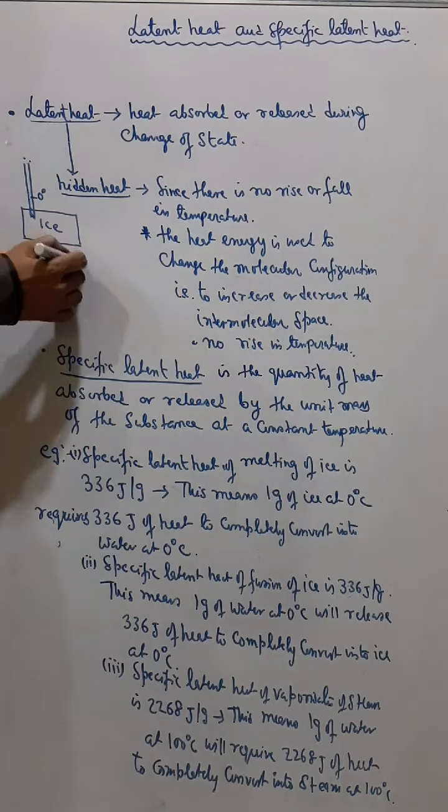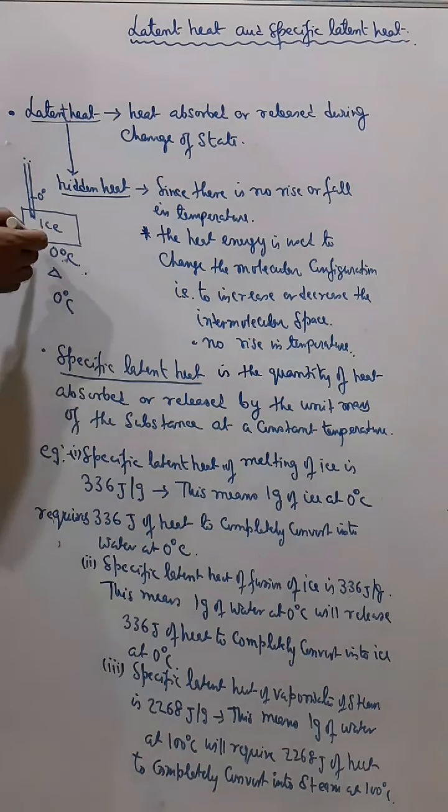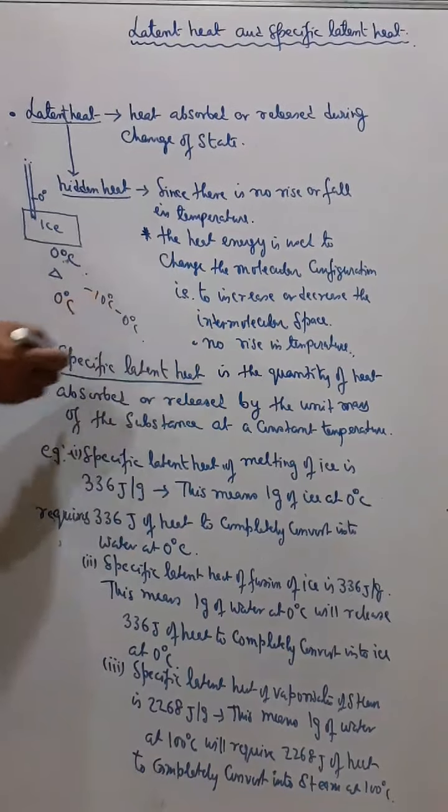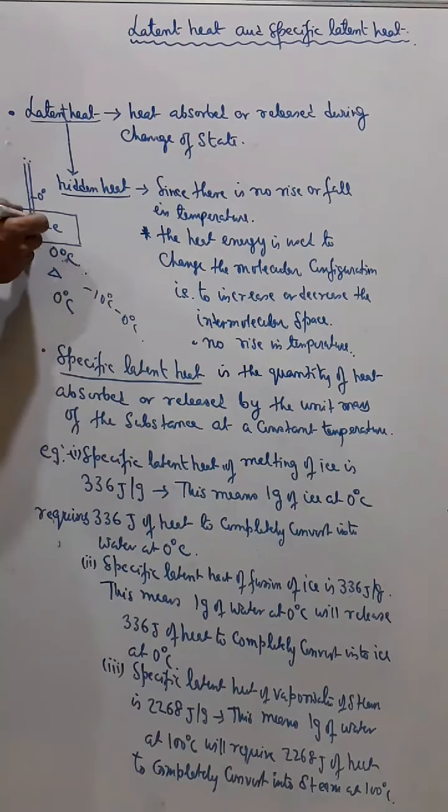So first, as I am heating, the temperature has increased from minus 10 degrees Celsius to 0 degrees Celsius, and during this time the ice has not melted because the melting point of ice is 0 degrees.